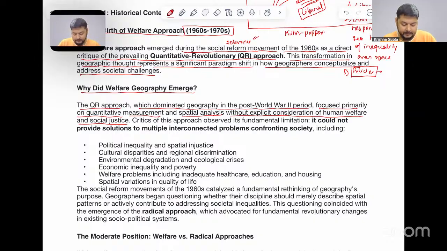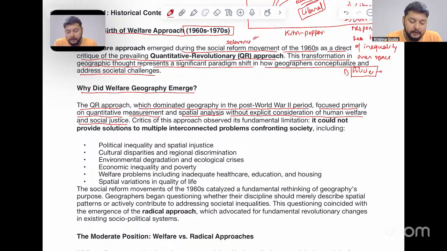So you might have seen how the quantitative revolution went with law-making, the positivists, the application of science everywhere. This was explicitly giving out the idea of human geography. And obviously, if we are talking about only the scientific parameters, then poverty, the scale of poverty, could not be measured at that time because it was not established.